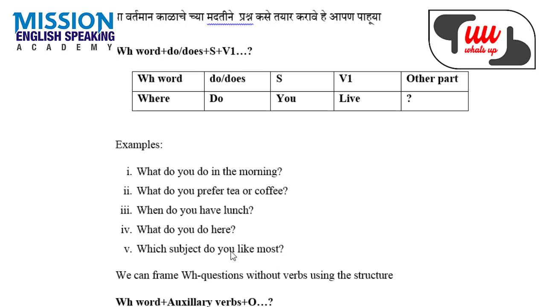I have used he, therefore the helping verb will be does, not do. So which subject does he like? How does he come to school? Why does he visit Pune frequently? So in this way you can frame number of questions and ask them to your friends or family members or anyone. So this is about WH question with verbs with reference to simple present tense.